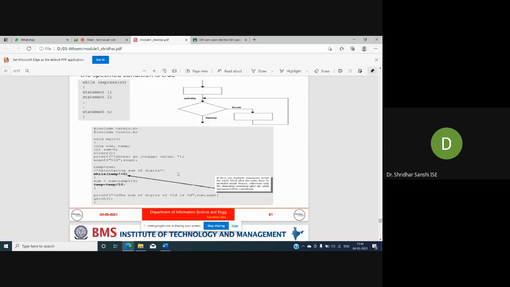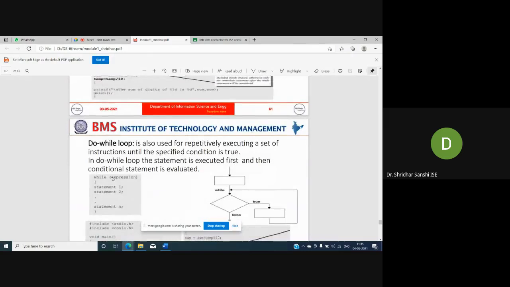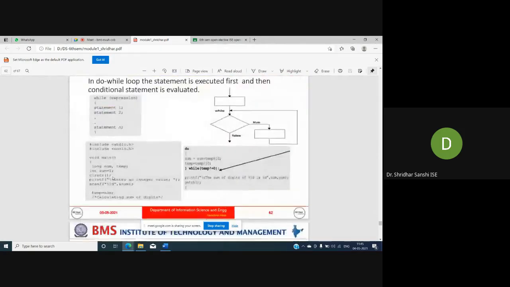So now once you check the condition, temp is not equal to 0, it becomes false. 0 is not equal to 0 is false. So that's the reason it will come out of the loop. Okay, so this way the while loop instruction works.